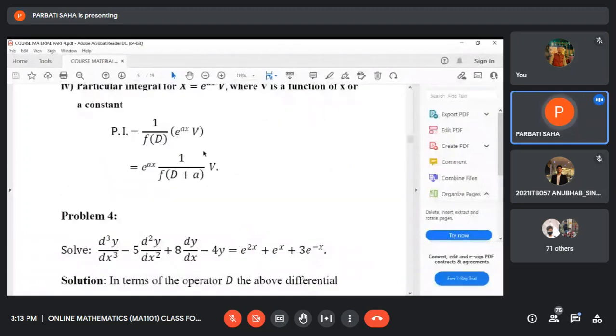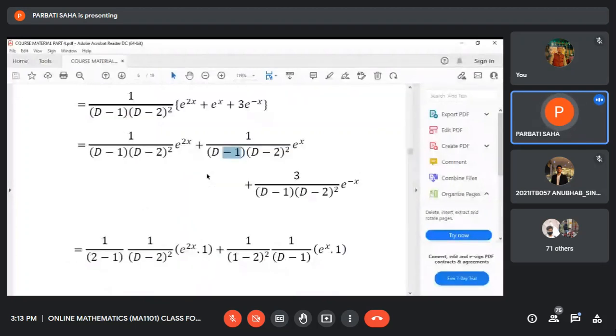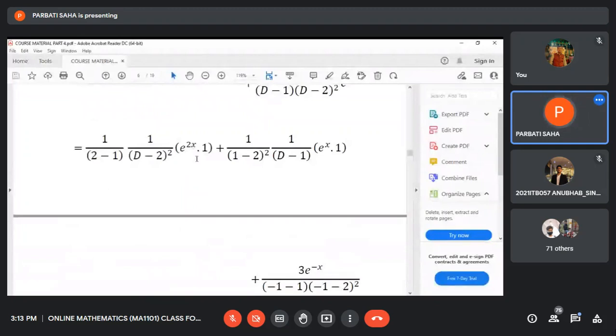If the function is an exponential function, but replacing D in the denominator by the coefficient of x makes the denominator 0, in that case you apply this formula. As if e to the power 2x may be written as e to the power 2x into x to the power 0. So in this first and second term, e to the power 2x into v, this formula, e to the power x into x to the power 0, e to the power x into v, where v is a constant here.